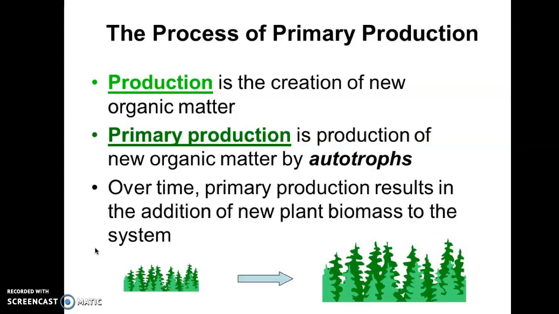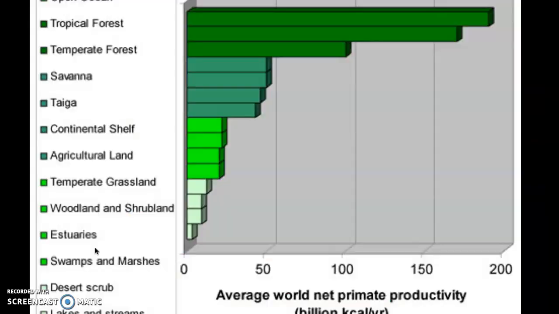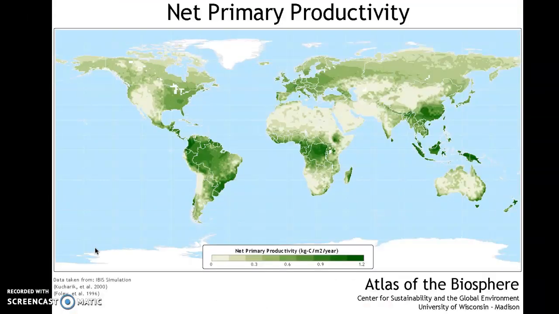So basically what net primary production is, how much plant life do you have? So like the tropical rainforest is going to have a ton of plant life because of the rainfall and the temperature. And then places like the desert, they're not going to have many producers because the conditions are not right.